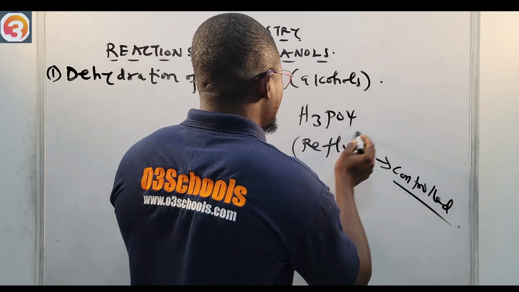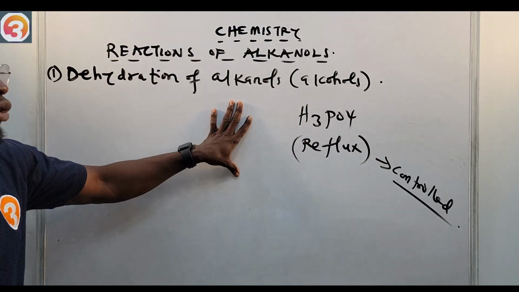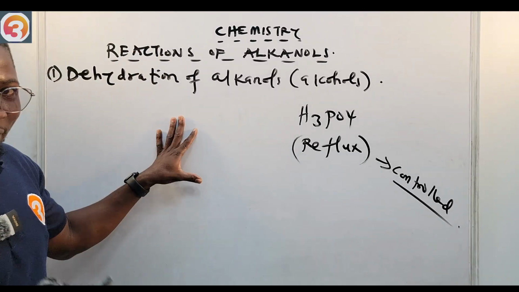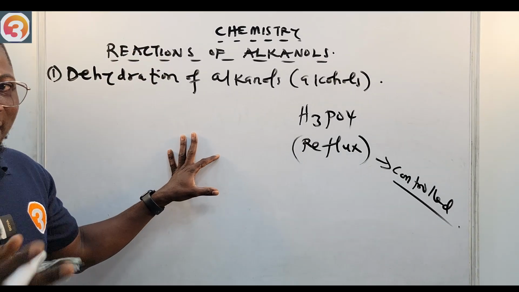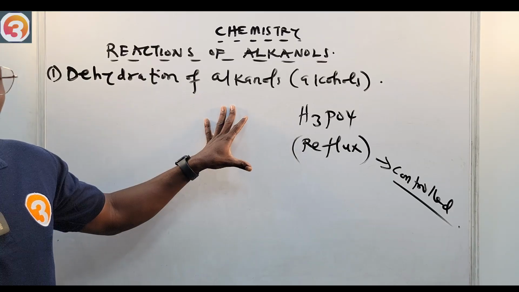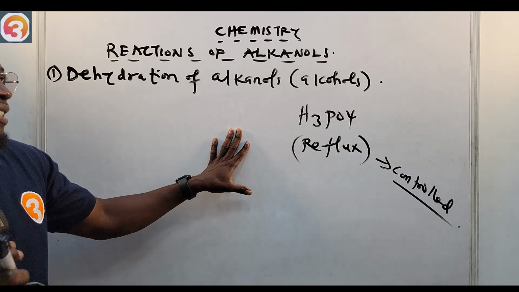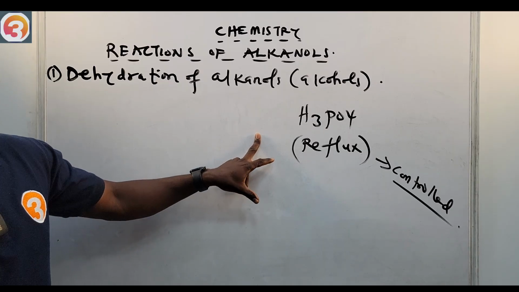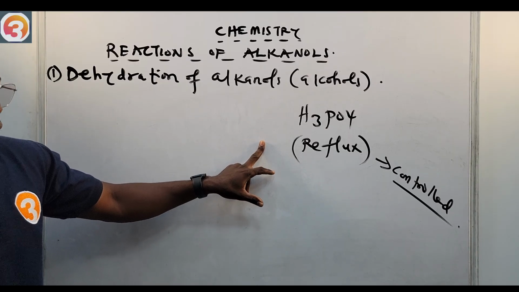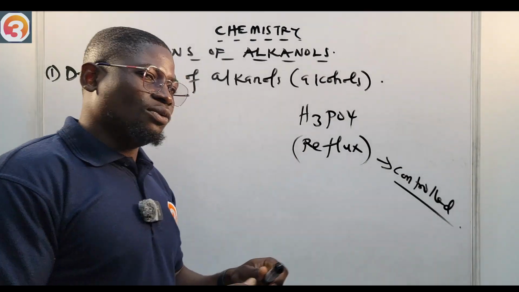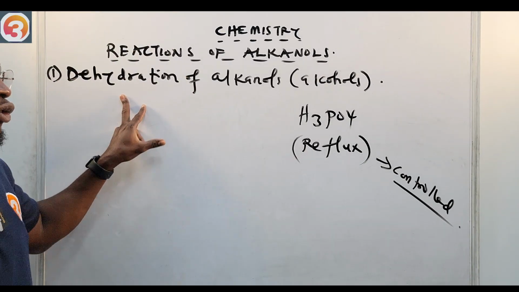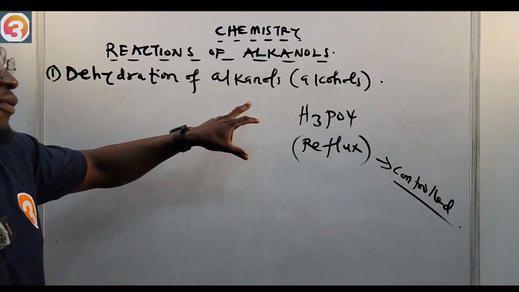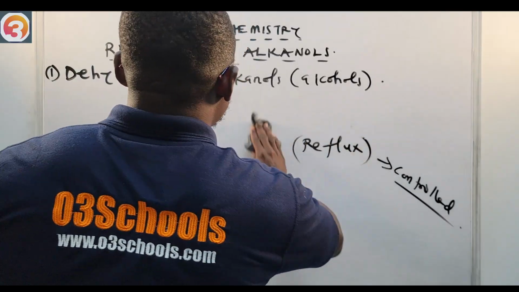So we do this in the presence of H3PO4, and dehydration of alcohols or alkanols will give us an alkene. I think we did this in the last class when we threw in a hint on that. It's as simple as ABC. Hydration of an alkene will give us an alcohol, so note that the reverse is the hydration of alkenes. But dehydration of alkanols or an alcohol will give us an alkene.